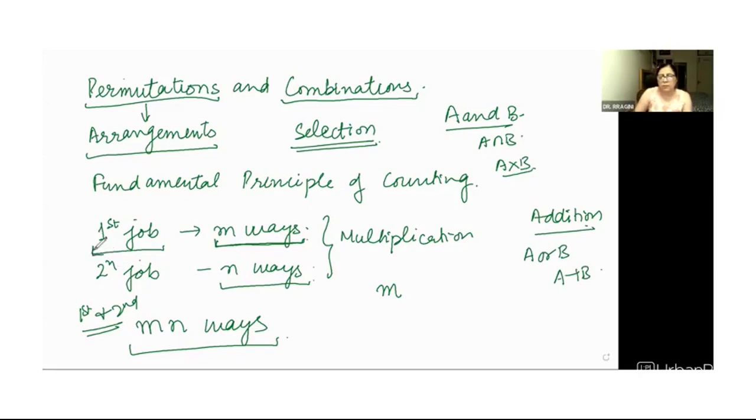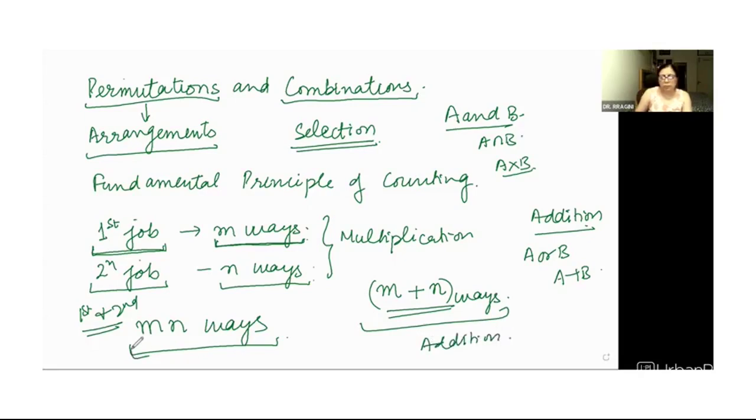So if he chooses to do the first job, he can do it in m ways, or he can opt to do the second job, which can be done in n ways. So in all, either of the two jobs can be done in m plus n ways. This is the principle of addition.